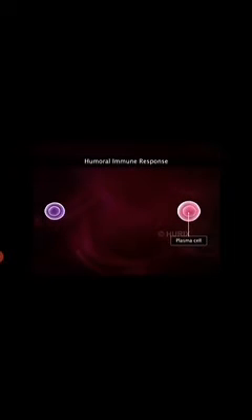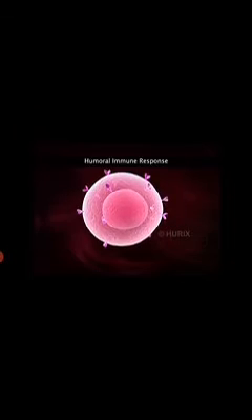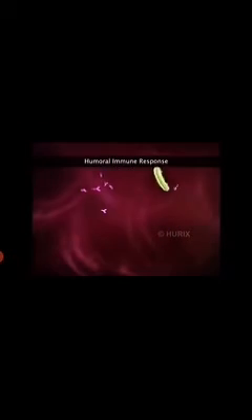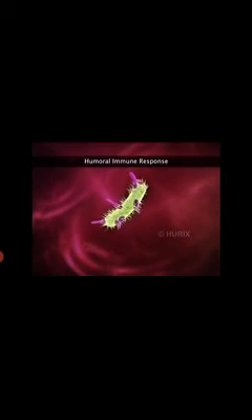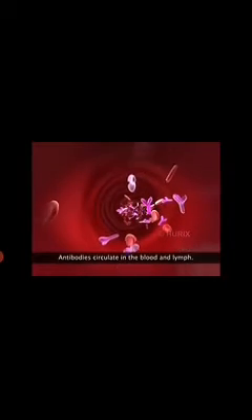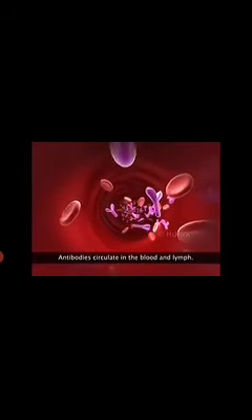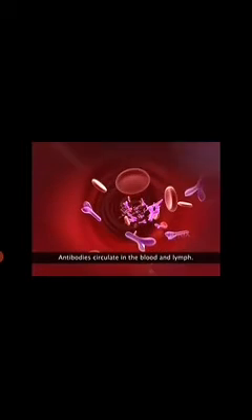B cells further differentiate to form short-lived plasma cells and long-lived memory cells. The plasma cells secrete specific antibodies, whereas the memory cells elicit a stronger secondary immune response. The antibodies produced during humoral immune response circulate in the blood and lymph.